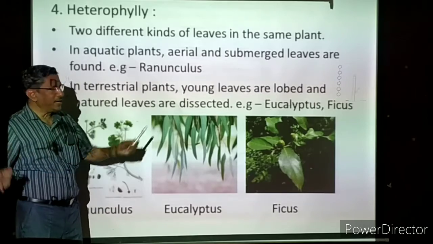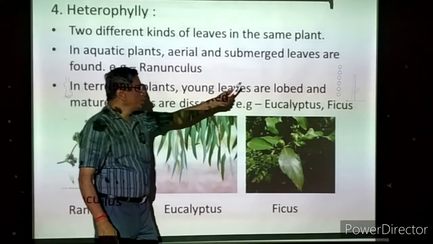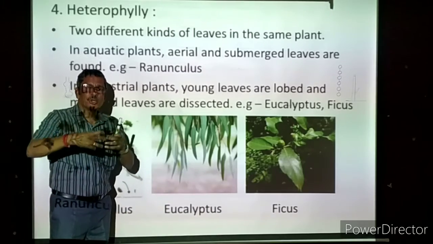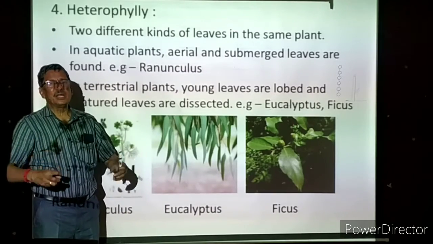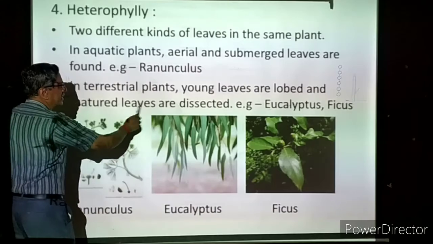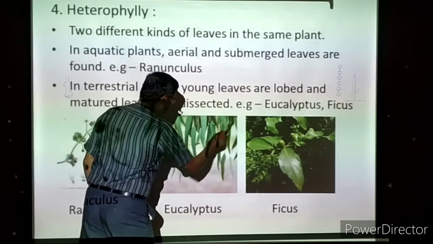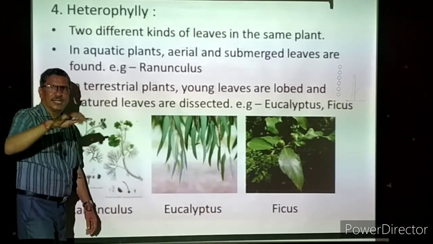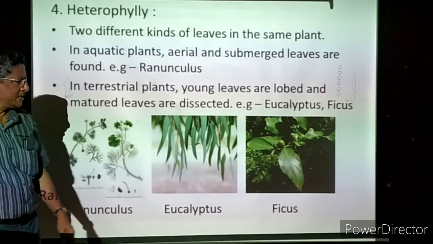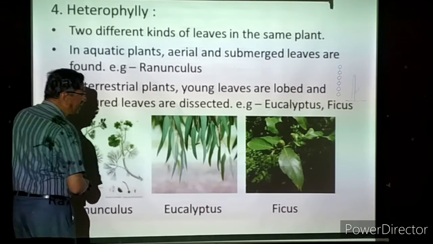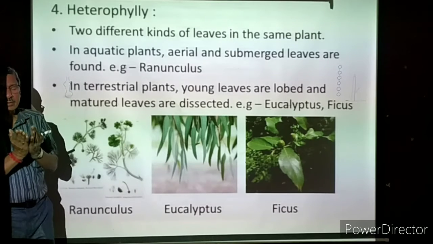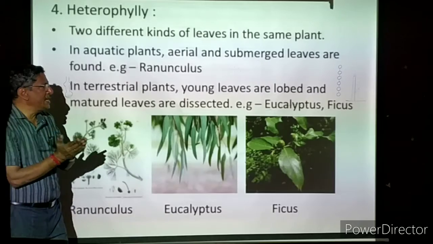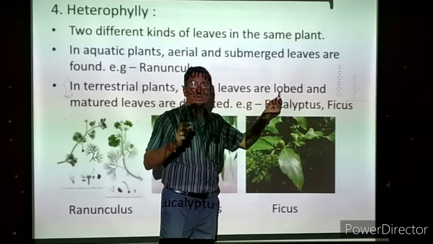So in young leaves the lobes are attached, one type. In matured leaves, each lobe is separated, giving the appearance of a separate leaf. That is called dissected leaves. Example, eucalyptus. In eucalyptus, two leaves will be hanging. You can find it even in the eucalyptus at the side of our building. At the young stage it was one leaf with two lobes, bilobed.